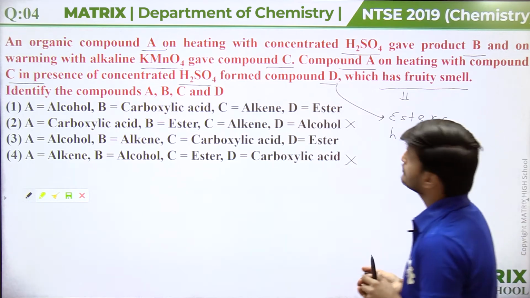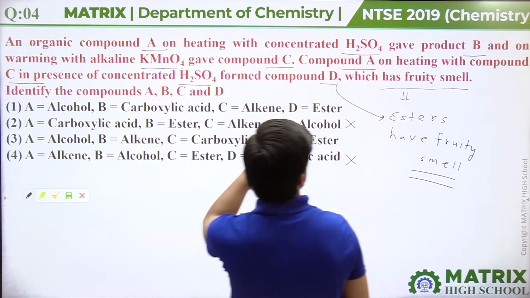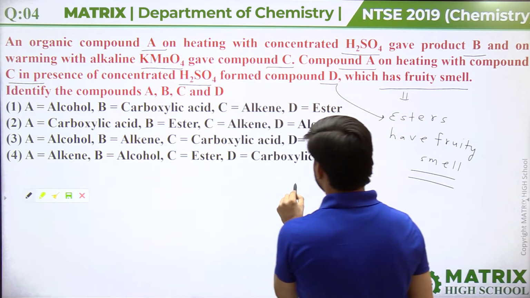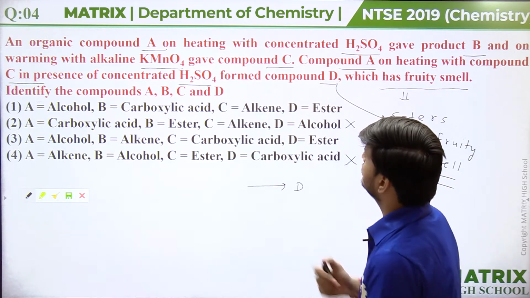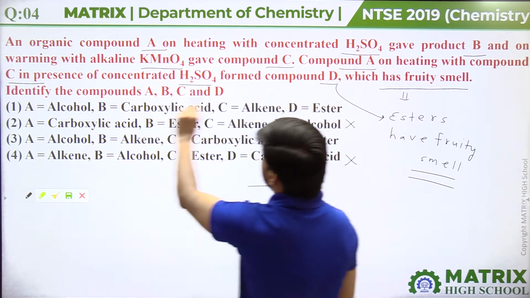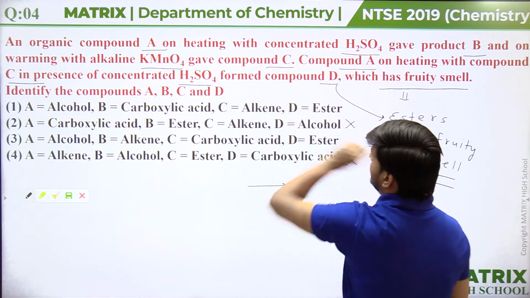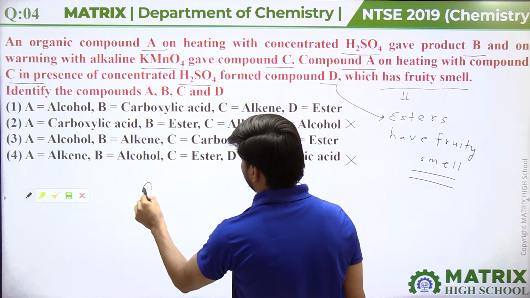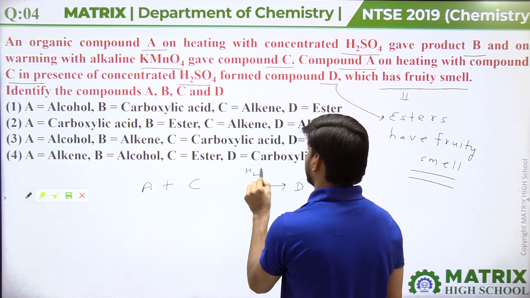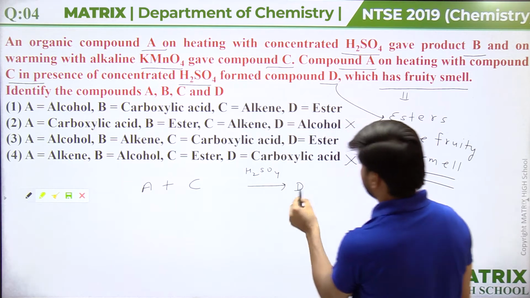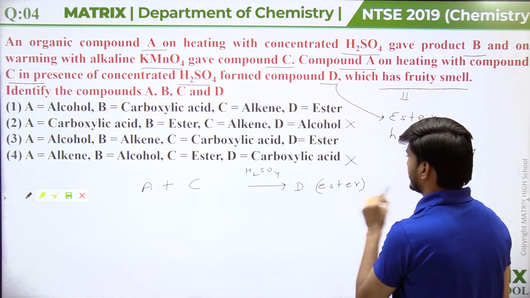Okay. Now see, guys, this D compound is formed by compound A on heating with compound C. Okay, in presence of H2SO4. And we already see this D is an ester. Okay, this D is an ester.